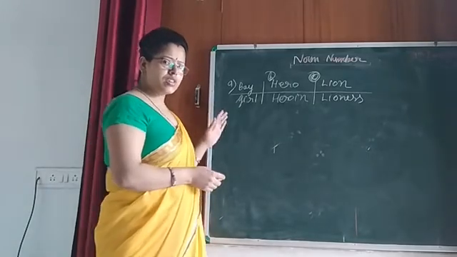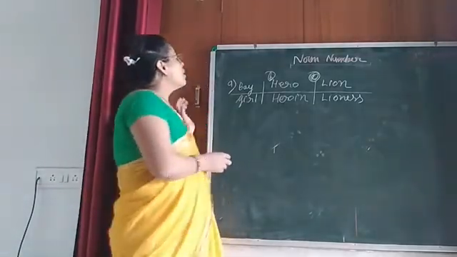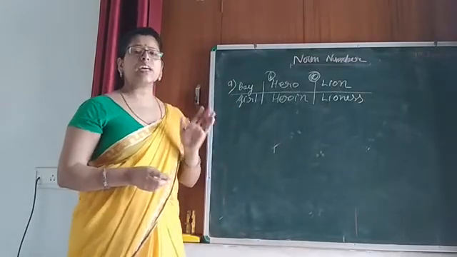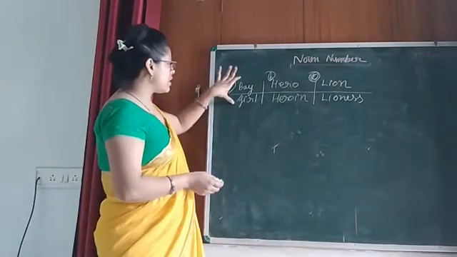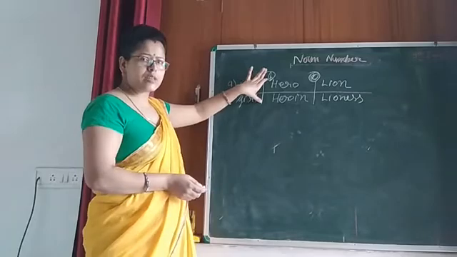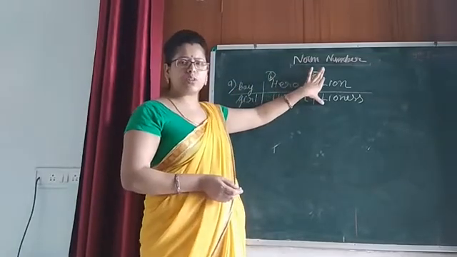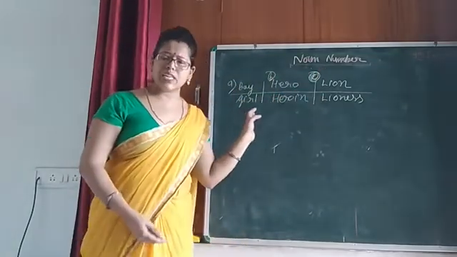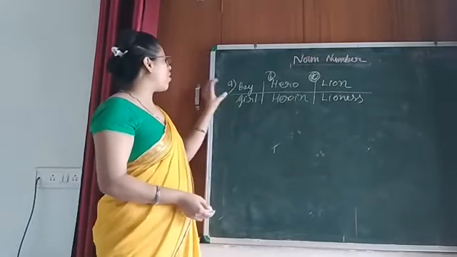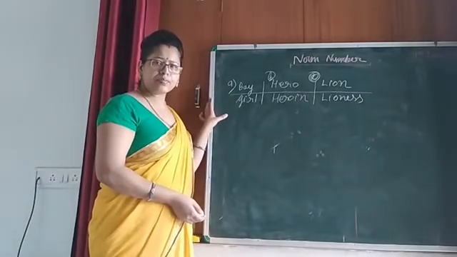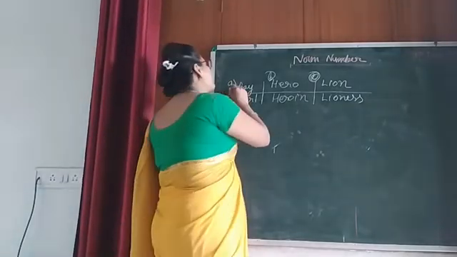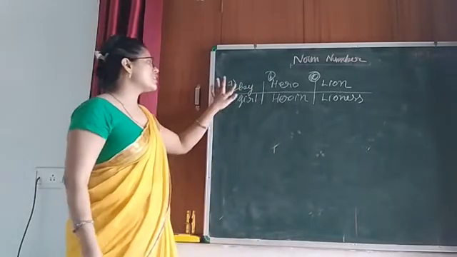You will observe here the first word in every pair. Like this one is the first pair, here is the second pair and it is the third pair. Okay? In every pair of words, the first word is what?